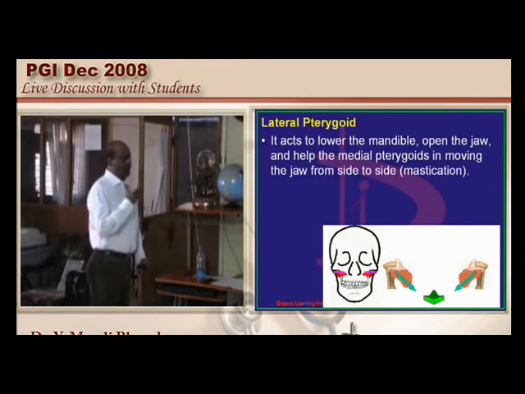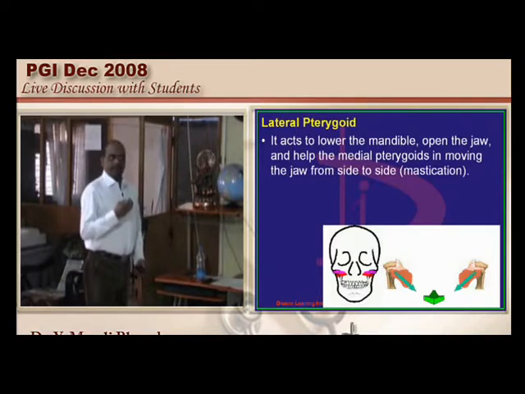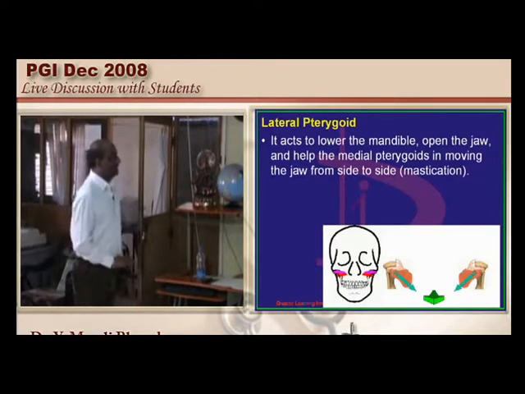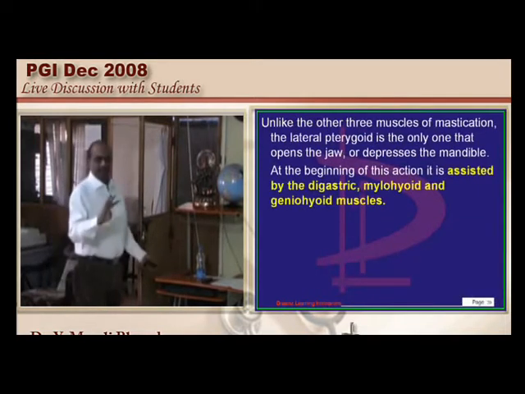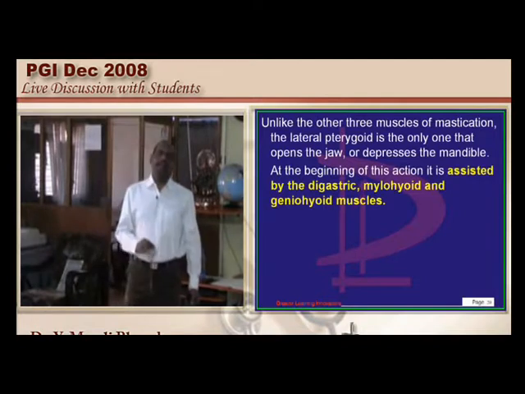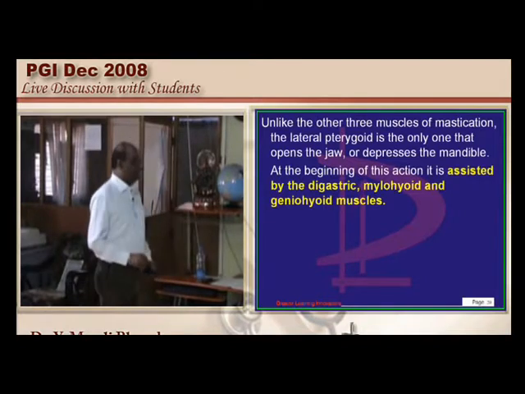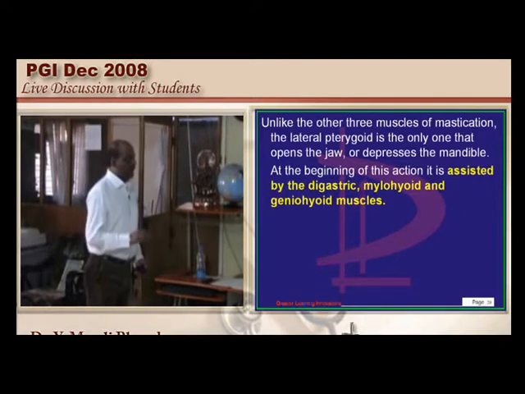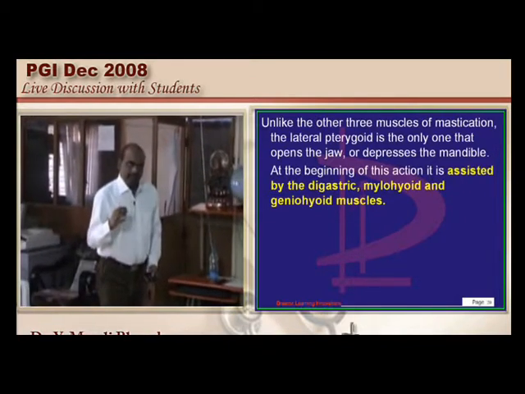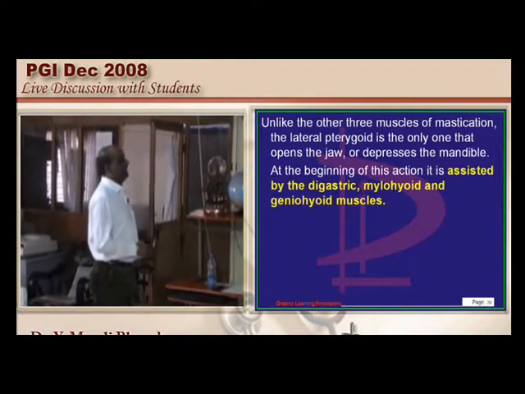So the lateral pterygoid will be lowering the mandible, it will be opening the jaw, and it will be helping the medial pterygoids in order to move the jaw in the lateral sideward movement. And there are in fact 3 muscles of mastication. Out of the 3, what is the importance of the lateral pterygoid? Out of all the 3, it is only the lateral pterygoid which is capable of opening the jaw. That is a very specific function of it.